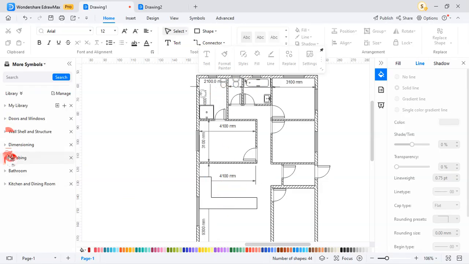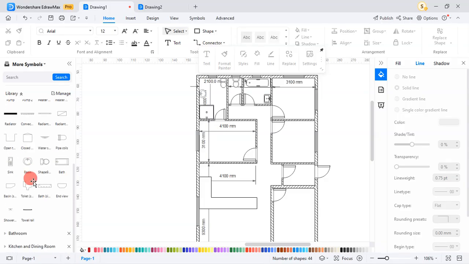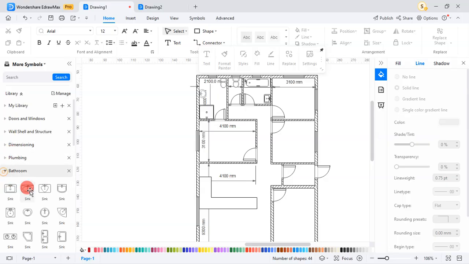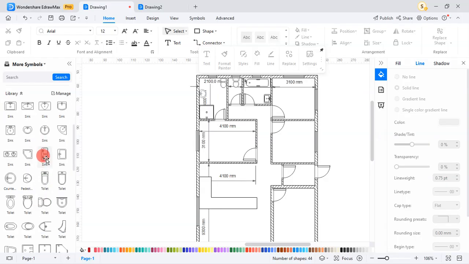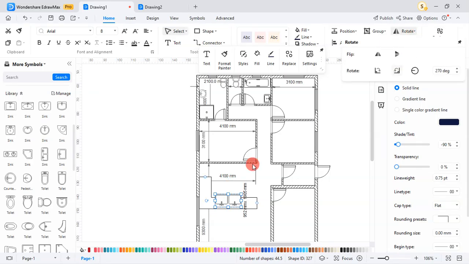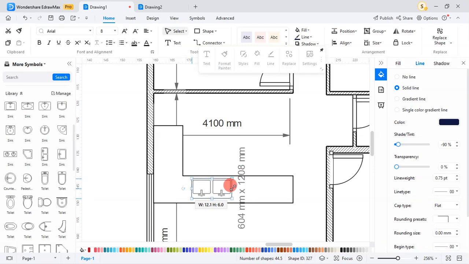So I go back to my plumbing. I can just use the bath. Okay, so this is kind of what I'm looking for. I click, then drag, and I rotate. I zoom in, I scale.